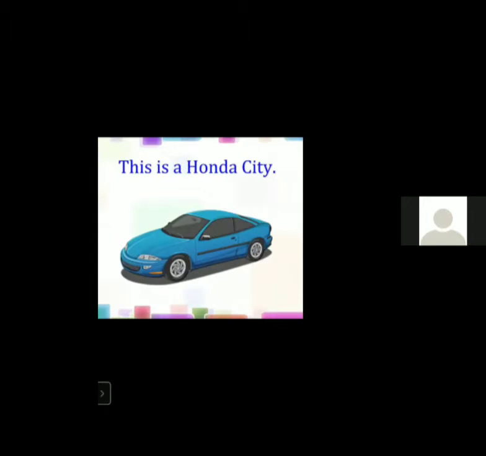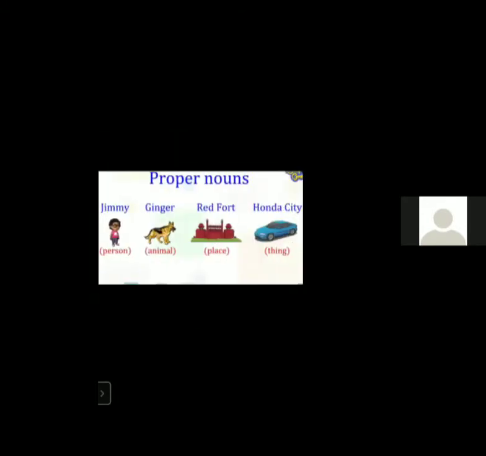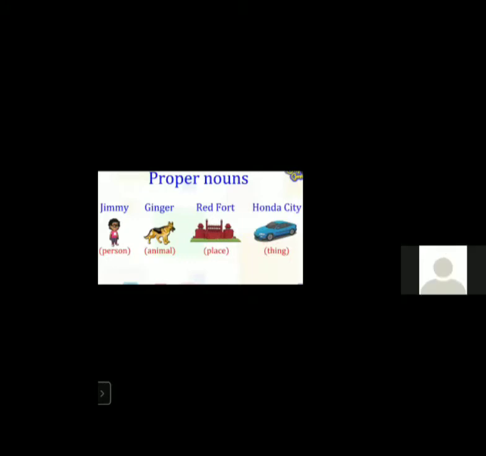Now, this is a Honda City. So see the name of this, it is written in the capital letter Honda. Now next, all this whatever we have seen will go under proper nouns. A specific name is given for all this: name of the person is Jimmy, name of the animal is Ginger, name of the place Red Fort, and name of the car is Honda City. So all these specific names will go under the proper nouns.